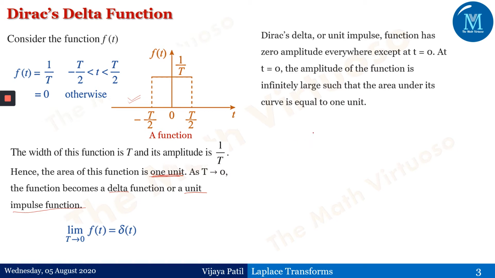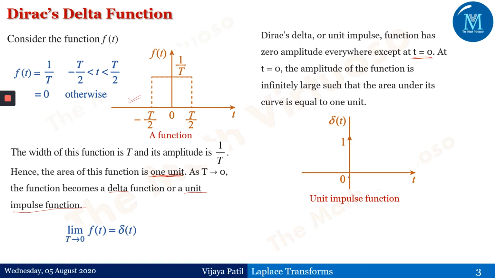Now Dirac's delta or unit impulse function has 0 amplitude everywhere except at t equals 0. At t equals 0, the amplitude of the function is indefinitely large, such that the area under its curve is equal to 1 unit. This is what the unit impulse function looks like.